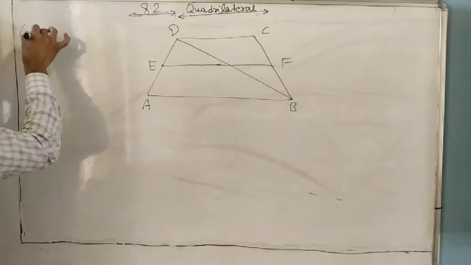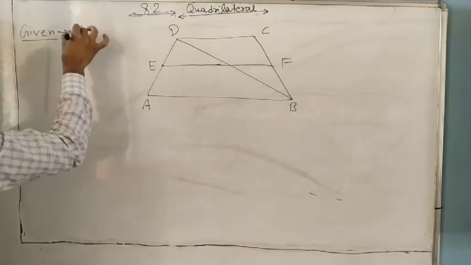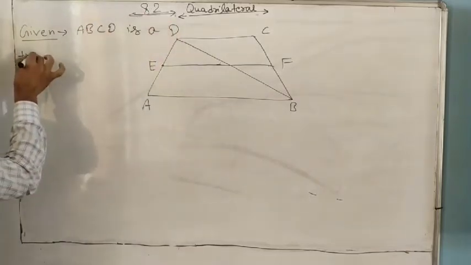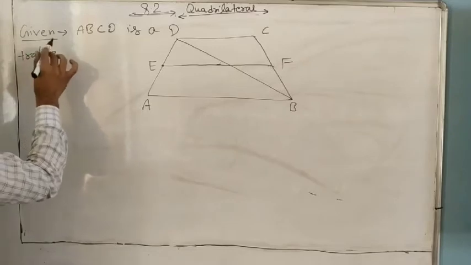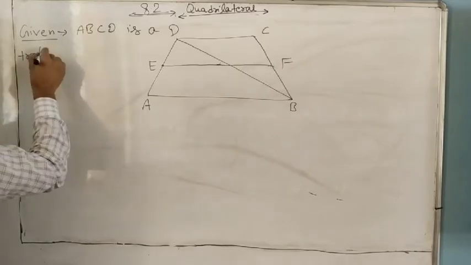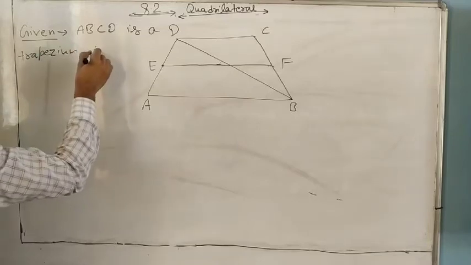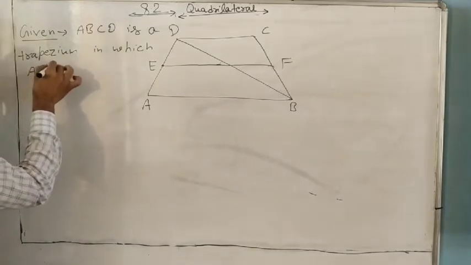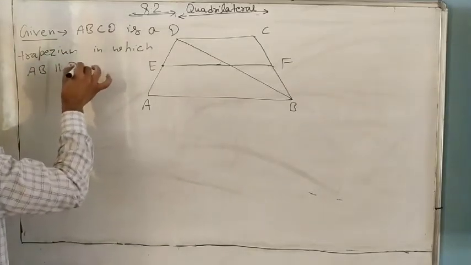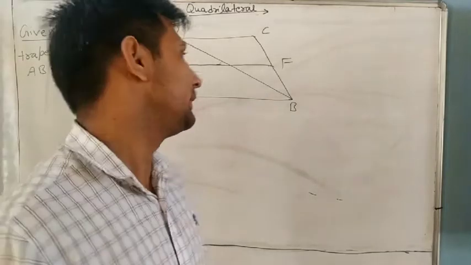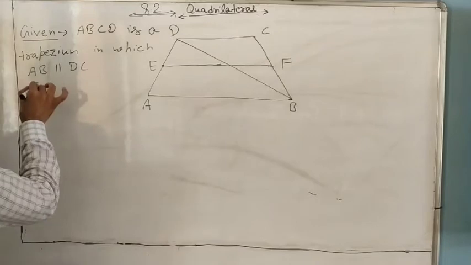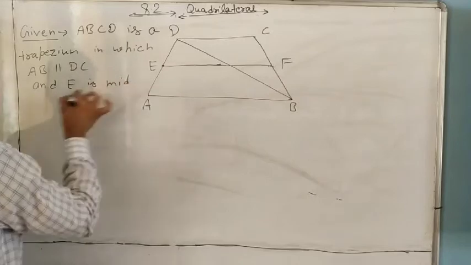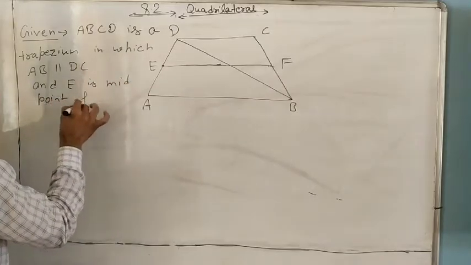Write given: ABCD is a trapezium in which AB is parallel to DC, and E is the midpoint of AD.